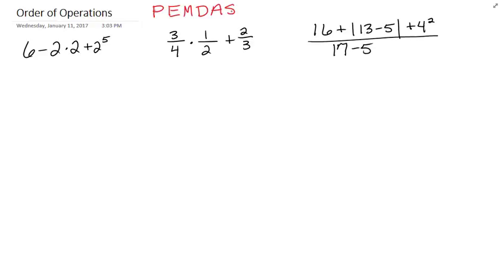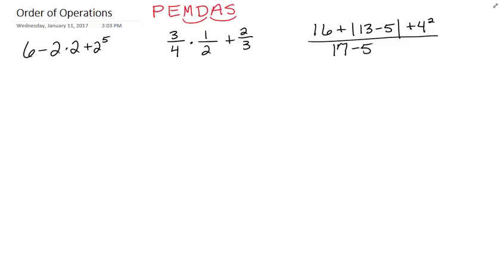Then we need to do exponents, convert them to their numerical equivalent. Then we're going to do multiplication and division, but it's not necessary that multiplication happens before division. They happen at the same time, moving left to right across the problem. So don't get confused and think it's always multiplication and division because of this little PEMDAS rule. Multiplication and division happen at the same time, and then we finally get to addition and subtraction, and the same holds for them. They happen at the same time, whichever comes first, moving left to right.